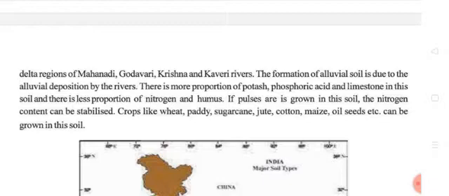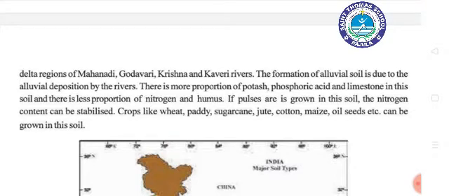So these are the proportions we can see in the alluvial soil. There is also a lesser proportion of nitrogen and humus. If pulses are grown in the soil, the nitrogen content can be stabilized. Crops like wheat, paddy, sugarcane, jute, cotton, maize, oil seeds, etc. can be grown in this soil. This type of crops can be cultivated in the alluvial soil.